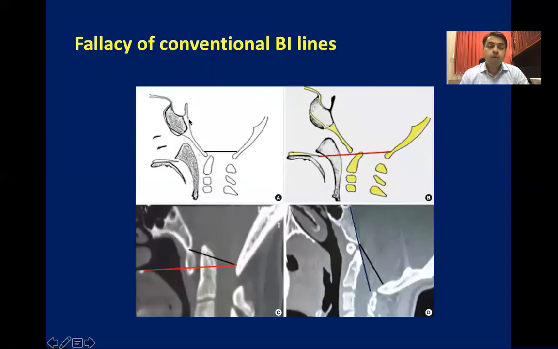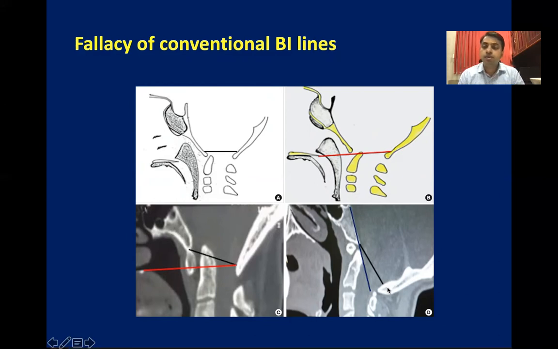Now, all the conventional lines used till date to establish the diagnosis of the BI depend on these two most caudal occipital landmarks, Basion and Opisthion. Now, the issue is in basilar invagination, 90% of cases are associated with occipitalized atlas. So the lower Basion and Opisthion remain attached with the atlas occiput. So it's very difficult to define the Basion and Opisthion separately in all the cases.